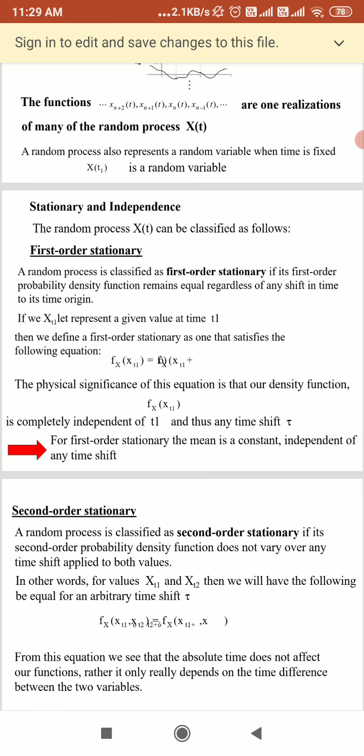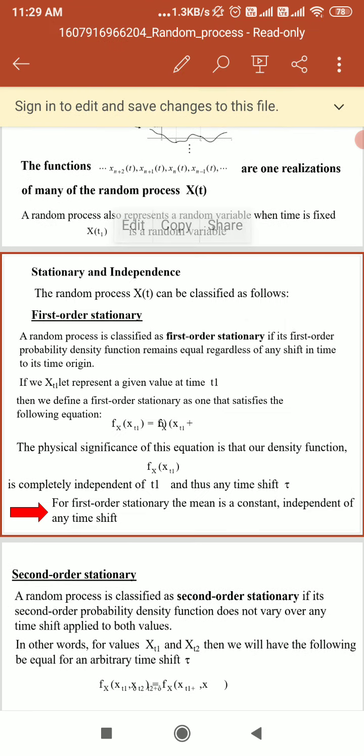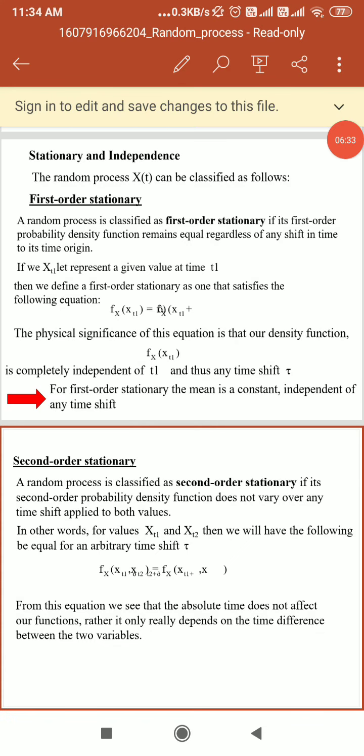So here, if we take x of t1, let it represent a given value of the random process x of t at time t1. Then we can define a first order stationary process as one that satisfies the equation f of x of t1 equals f of x of t1 plus tau.